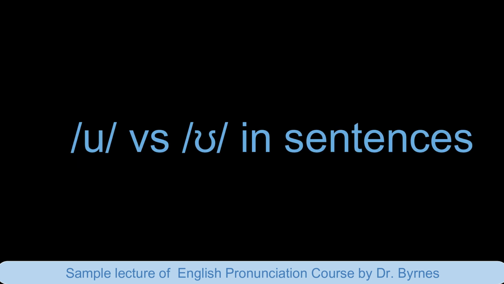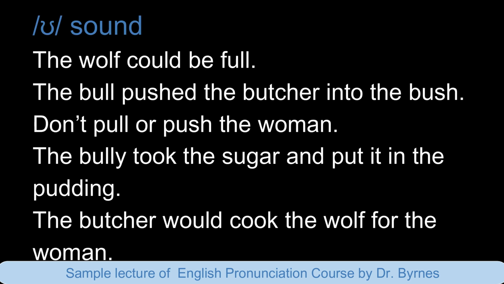/u/ versus /ʊ/ in sentences. These are sentences with the /ʊ/ sound. The wolf could be full. The bull pushed the butcher into the bush. Don't pull or push the woman. The bully took the sugar and put it in the pudding. The butcher would cook the wolf for the woman.